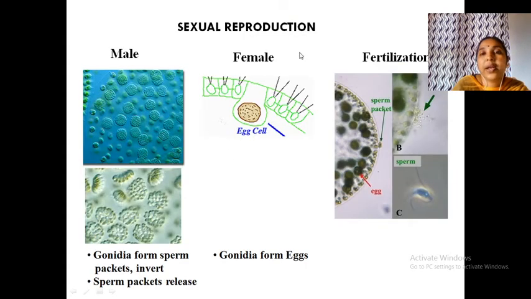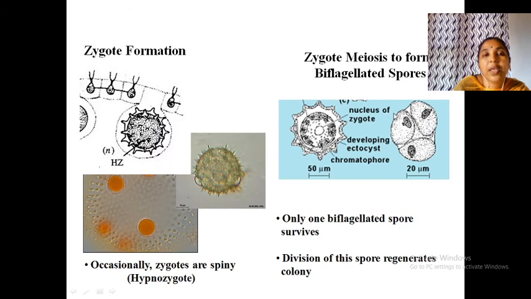Once again, a colorful diagram. See the egg cells or female, then the male cells. What happens? Gonidia form sperm packets, and gonidia form eggs. See the fusion: the sperm, a biflagellate structure, enters inside and fuses with the egg. Okay. Then the zygote. This is a zygote, I already told you. It is diploid and has a thick cover with sculptures outside it, the zygotic cell. Then the zygotic cell undergoes division and meiosis to form biflagellate spores.